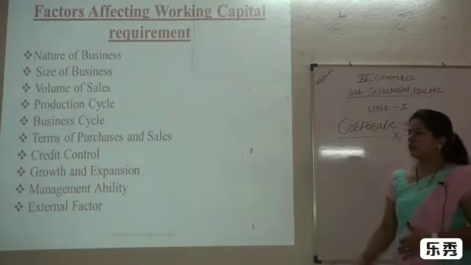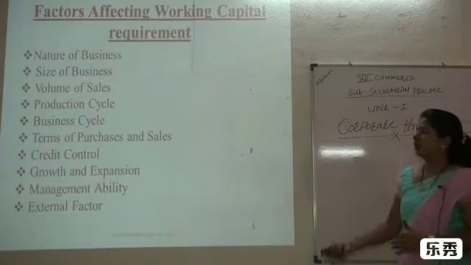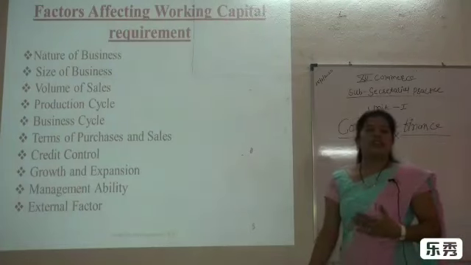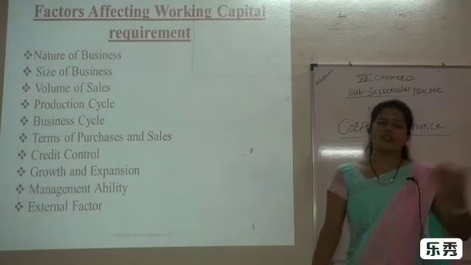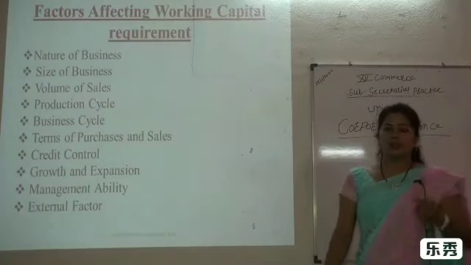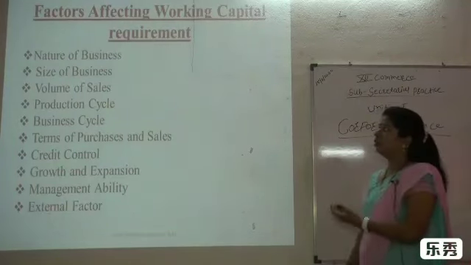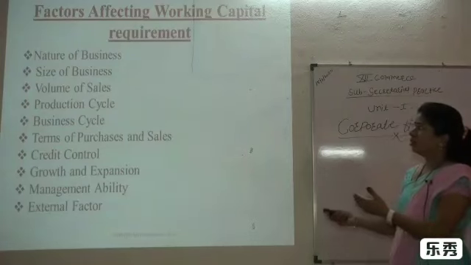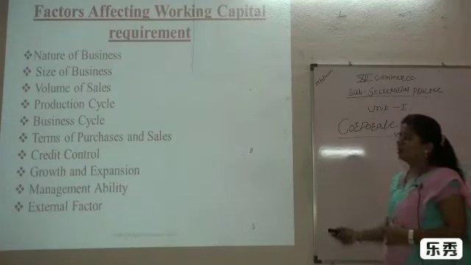And as we know, the last point is the external factors. There are a number of external factors, like government, politics, and environment. These are some of the factors affecting working capital. So this is nothing but the factors affecting working capital.